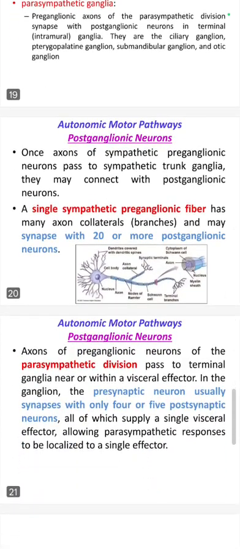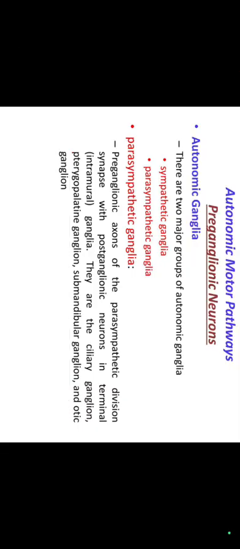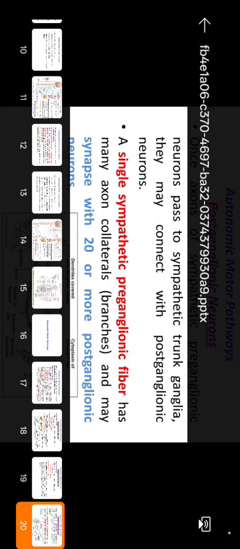Next, autonomic motor pathway, postganglionic neuron axons of sympathetic preganglionic. Parasympathetic ganglia: preganglionic axons of the parasympathetic division synapse with postganglionic neurons in terminal ganglia. They are the ciliary ganglion, pterygopalatine ganglion, submandibular ganglion, and otic ganglion.